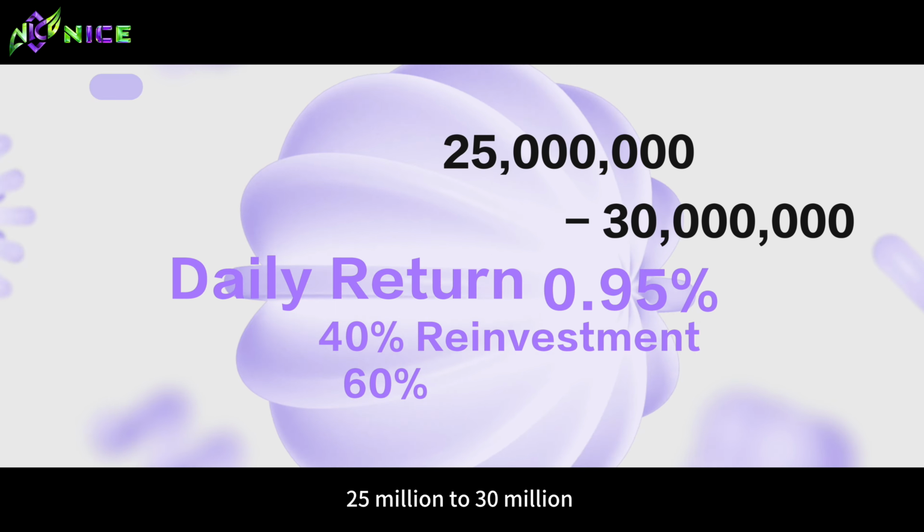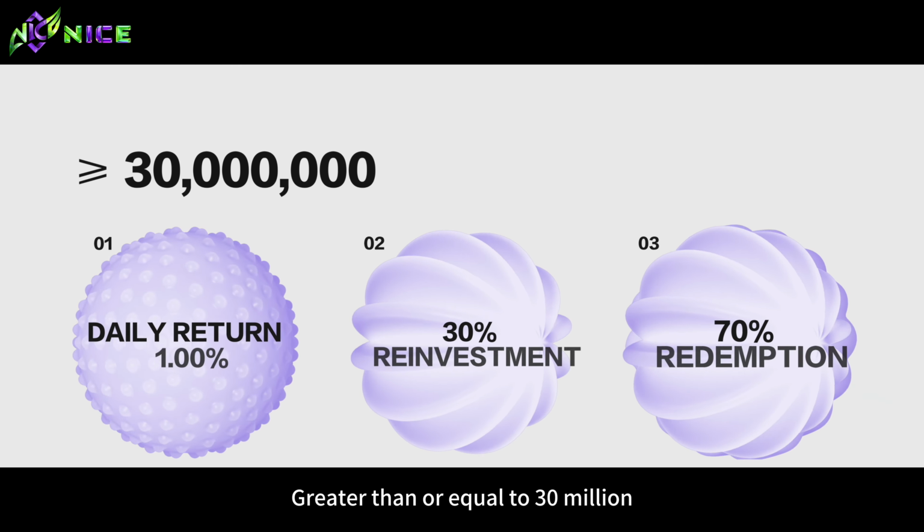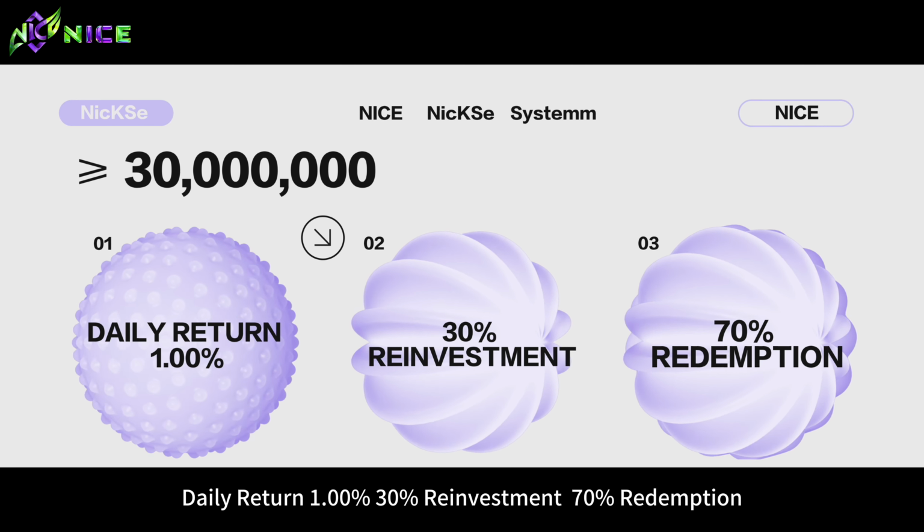25 million to 30 million, daily return 0.95%, 40% reinvestment, 60% redemption. Greater than or equal to 30 million, daily return 1%, 30% reinvestment, 70% redemption.